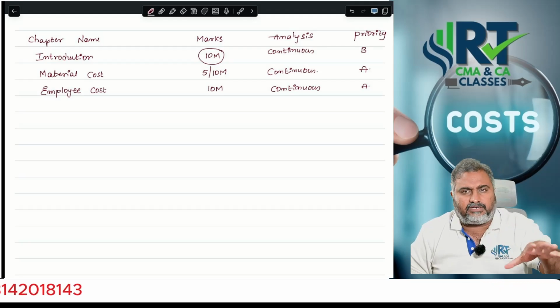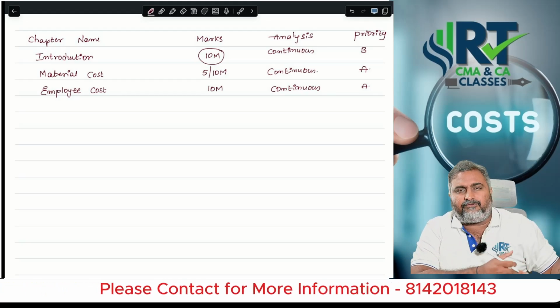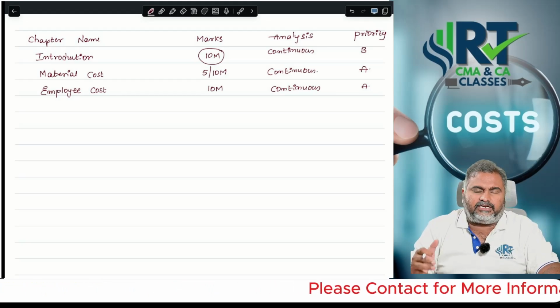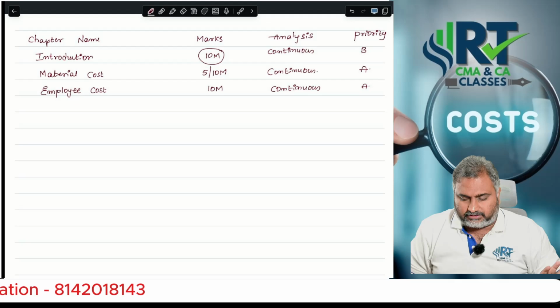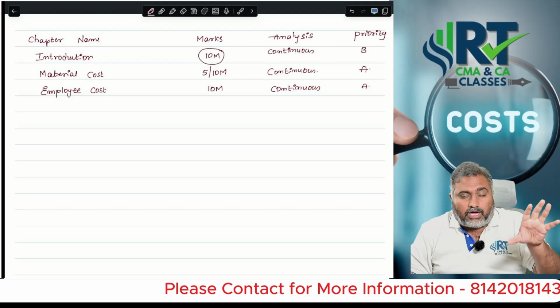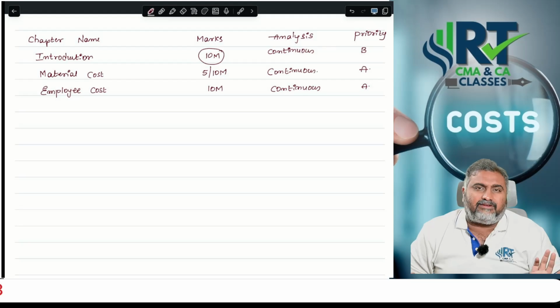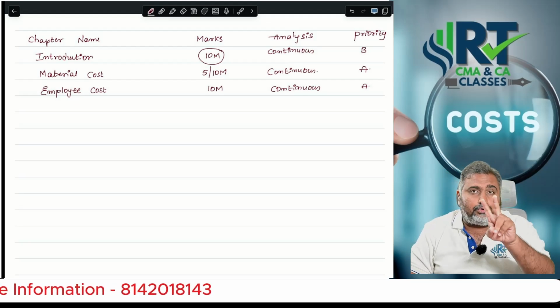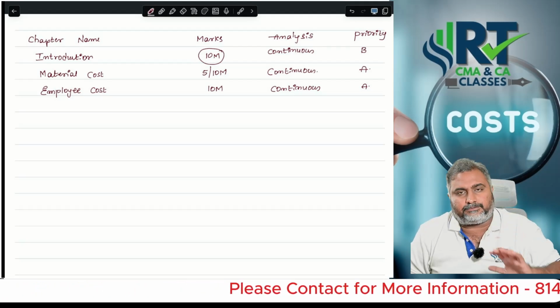If you check from my material point of view, if you go through just 2 or 3 attempts of RTPs and MTPs, that is more than enough to secure 60 marks itself. Okay, sir. So from the employee costing point of view, Halsey and Rowan is another important concept. And in the same way in employee costing, we have 2 questions based on theoretical and problematic explanation.